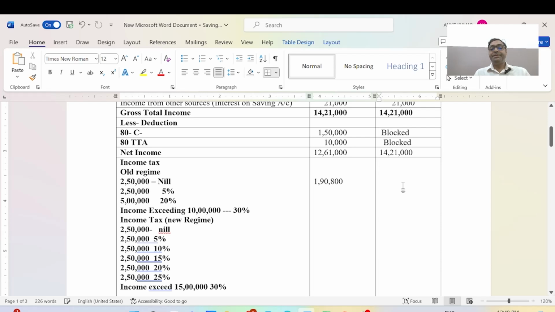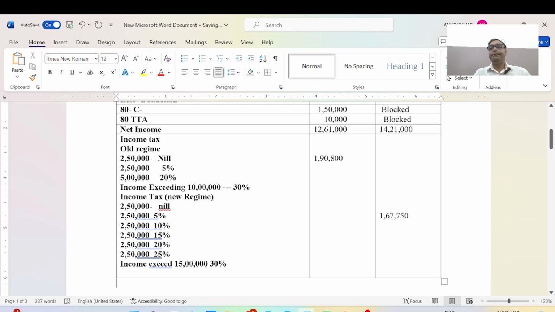Now we will see here as per new tax regime, the amount of calculation is 1 lakh 67,750 rupees. This is the rebate here, old regime and new regime calculations.